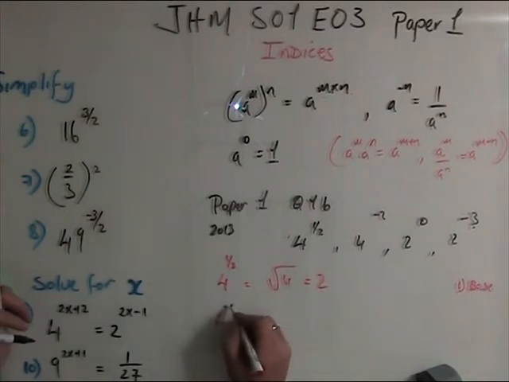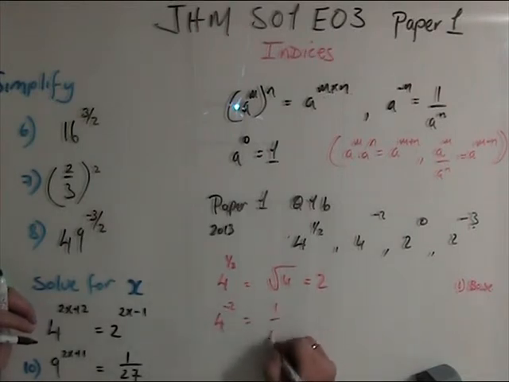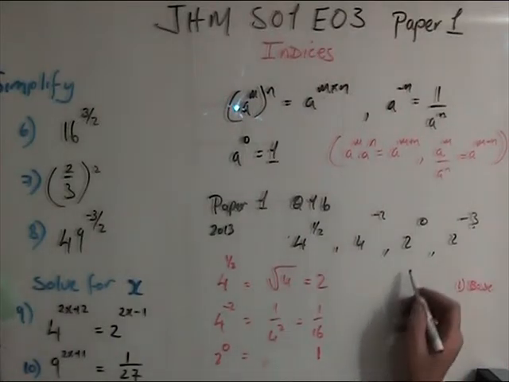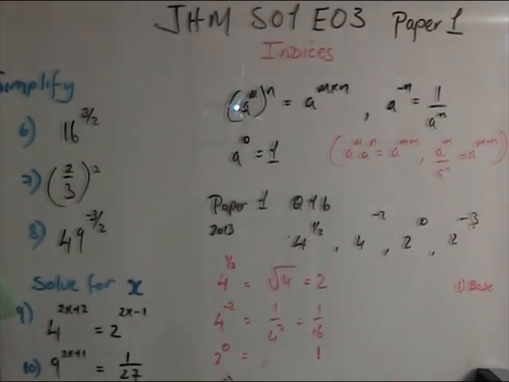And 4 to the power of minus 2 is equal to 1 over 4 to the power of 2, which is equal to 1 over 16. 4 by 4 is 16. Now, 2 to the power of 0, anything to the power of 0 is equal to 1. Okay, so I've got 1 here already, so that's the highest one at the moment. But I've got 2 to the power of minus 3, which is equal to 1 over 2 to the power of 3, which is 1 over 8.